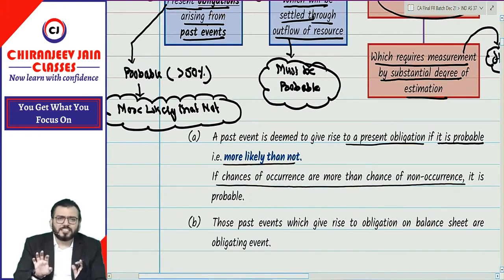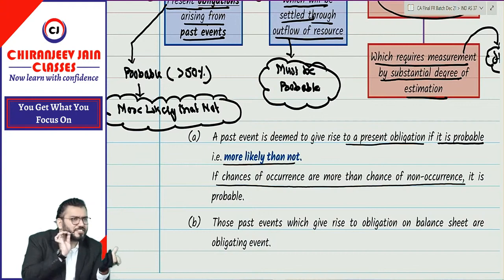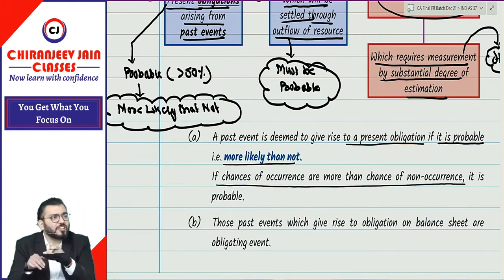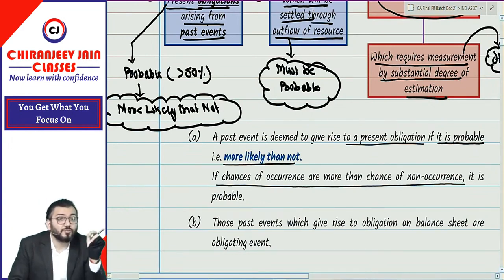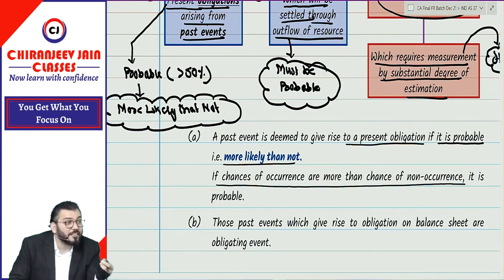Now the question arises, can I say all past events will not give rise to obligation on balance sheet date? There are some past events which are not giving any obligation on the reporting date, so we are only identifying those past events which give obligation. Which obligation? Present obligation. On which date? Reporting date. So that event is known as obligating event.